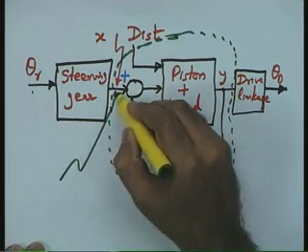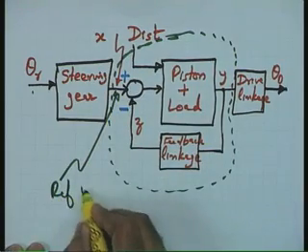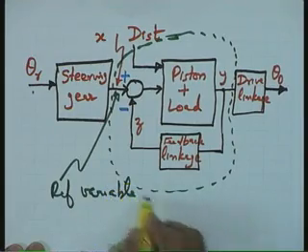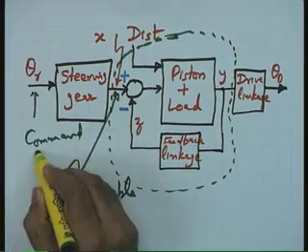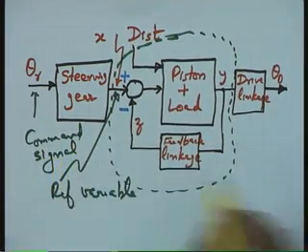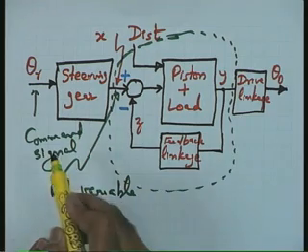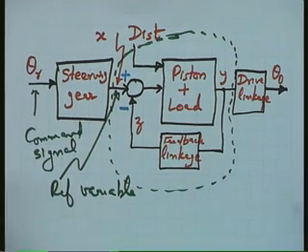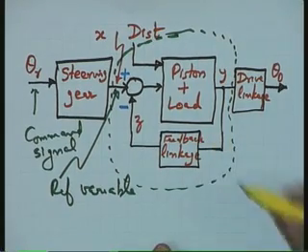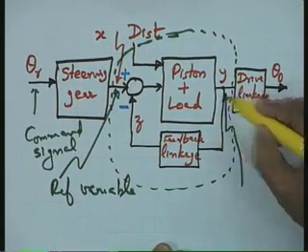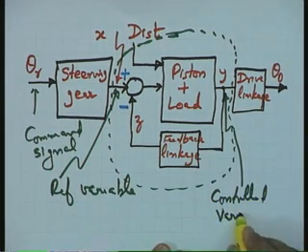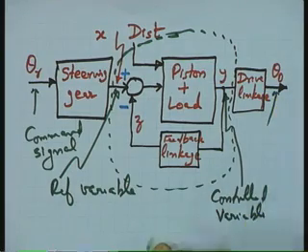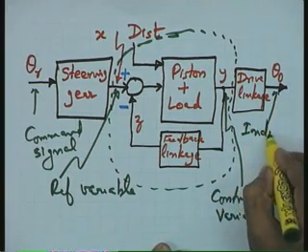I will call this variable the reference variable, to be very carefully noted please, though this was earlier referred to as the command variable or command signal. It may be noted that your command signal and the reference variable in a particular system may be one and the same thing. Okay. Similarly, on the other side, this particular variable let me refer to as the controlled variable, as we have already defined, while this variable I will refer to as the indirectly controlled variable.